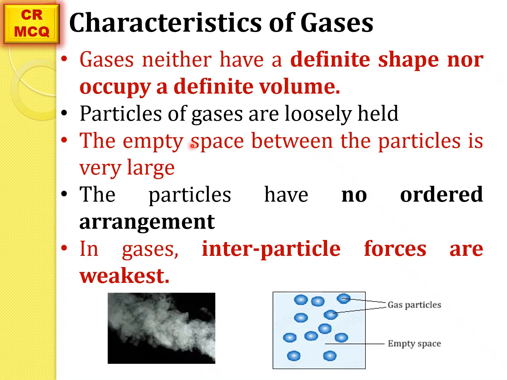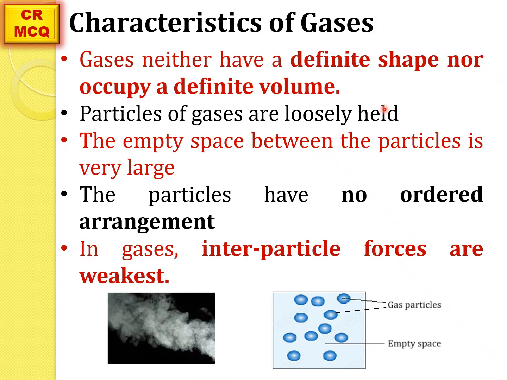Characteristics of gases. Gases are the state of substances which neither have a definite shape nor occupy the definite volume. For example, if you have a perfume bottle, perfume molecules in a bottle acquire the shape of the bottle as well as occupy as much volume as is the capacity of the bottle.